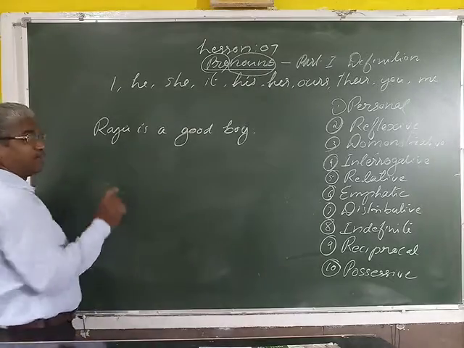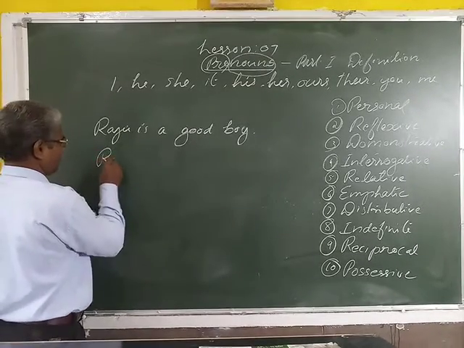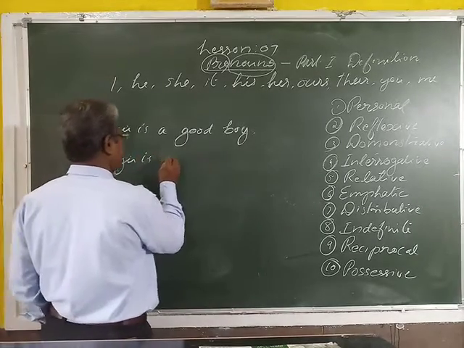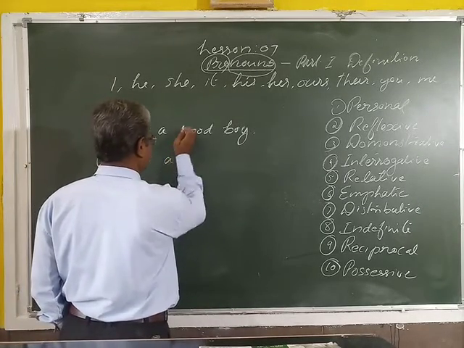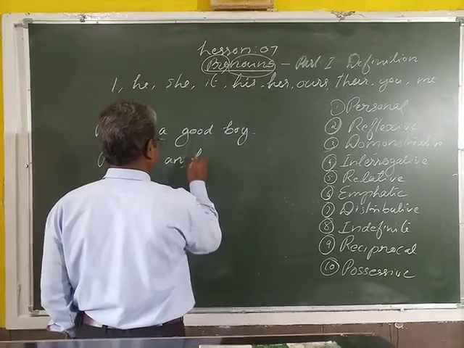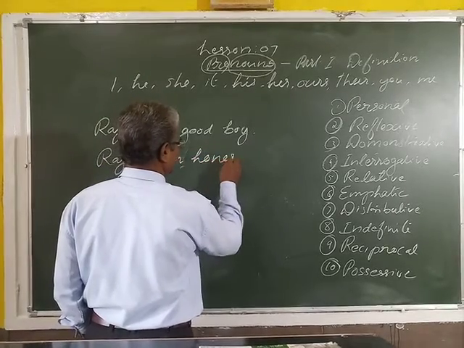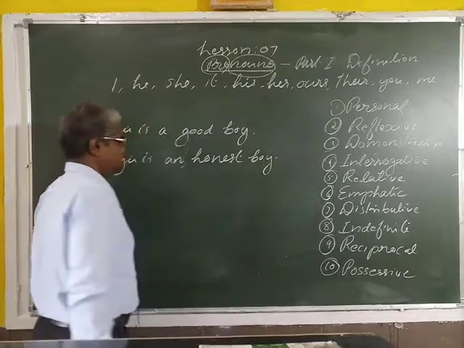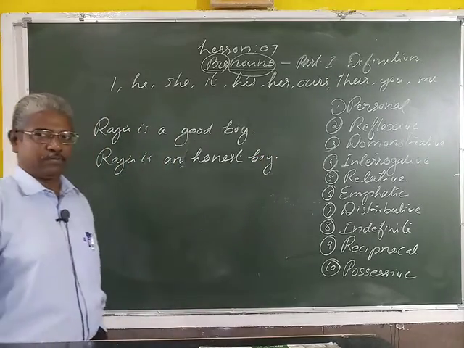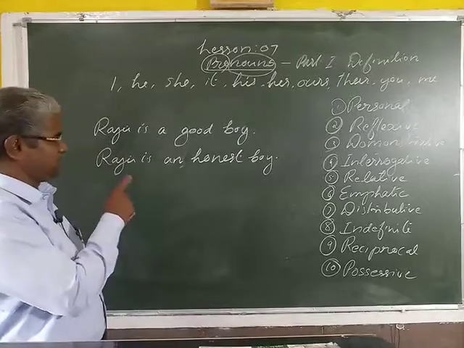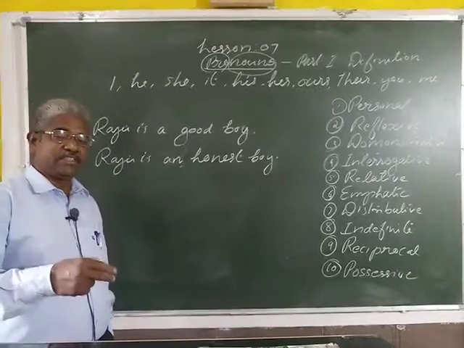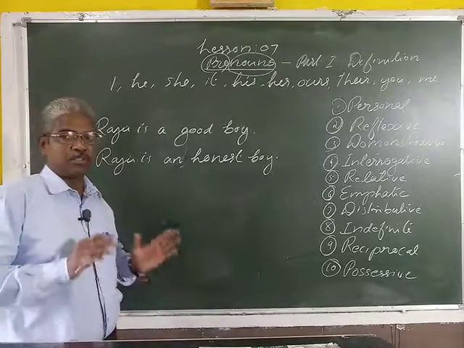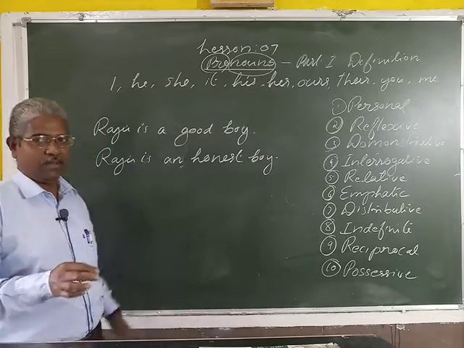Then again I will write one more sentence here: Raju is an honest boy. The first sentence, Raju is a good boy. The second sentence, again about Raju: Raju is an honest boy. Good boy and honest boy.